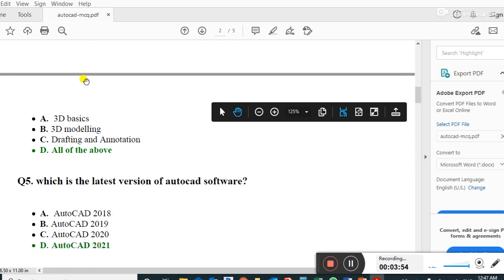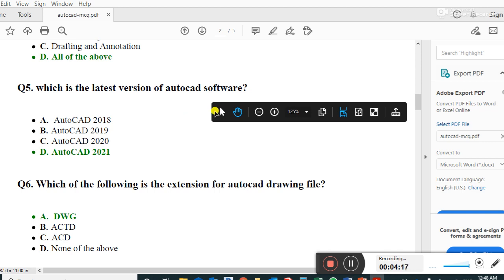Guys, as in the previous question, we asked the same question. The 3 workspaces are 3D Basics, 3D Modeling, and Drafting and Annotation. These 3 workspaces are available in AutoCAD.